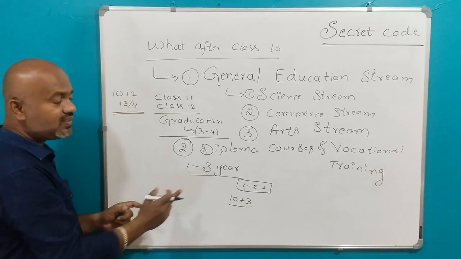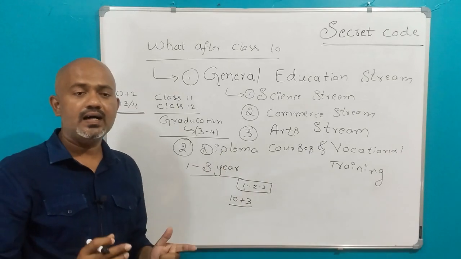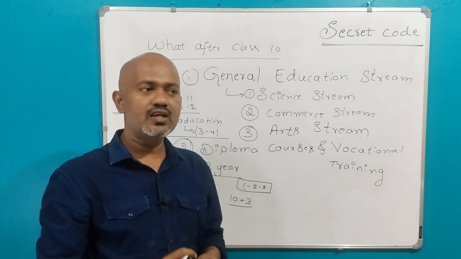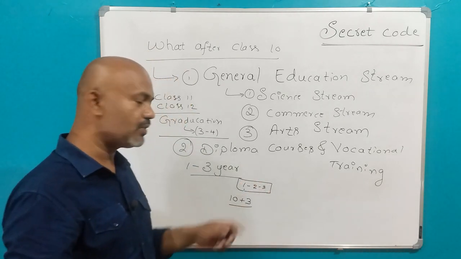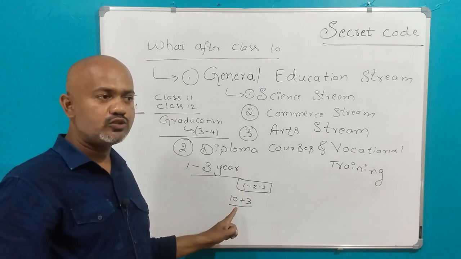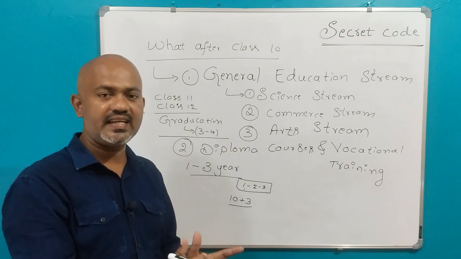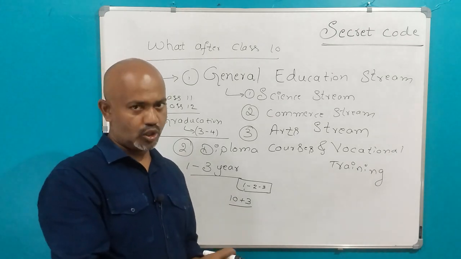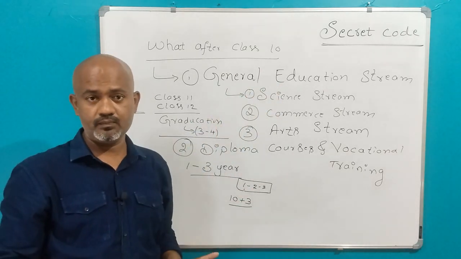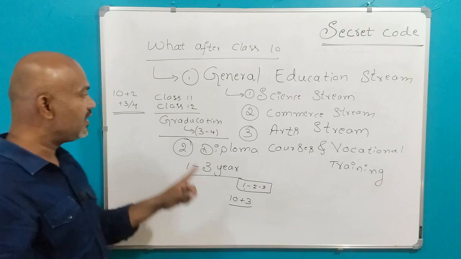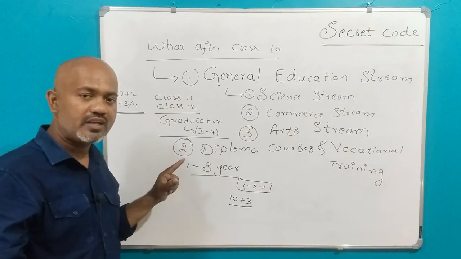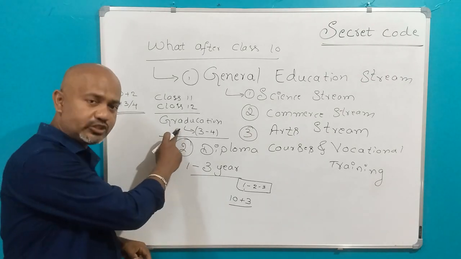Okay, and the people who select diploma courses, they want a job very soon in their life. Okay, so such students may select diploma courses. Because just after you complete your diploma course, you can produce the diploma certificates for the industries, and you can apply for jobs after diploma courses. But that is not the case in the general education stream. In the general education stream, you have to do 10 plus 2, class 11 and 12, and after 12 you cannot apply for any job. You have to go for graduation.